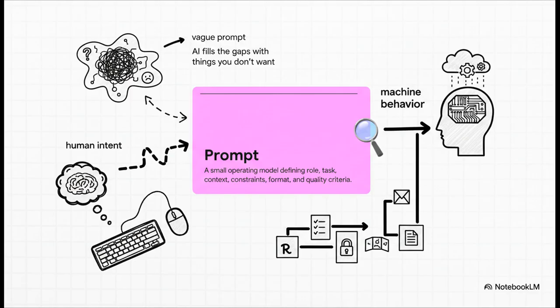So, what is a prompt really? At its core, a good prompt is essentially a small operating model. It's that vital interface between your human intent and the machine's behavior. And I want you to remember this golden rule. When the prompt is vague, the AI fills in the gaps. And spoiler alert, it usually fills them with things you don't want. But when your prompt acts like an operating model, when it clearly defines who the AI is, the task, the context, the constraints, and the format, the AI has significantly less room to guess.